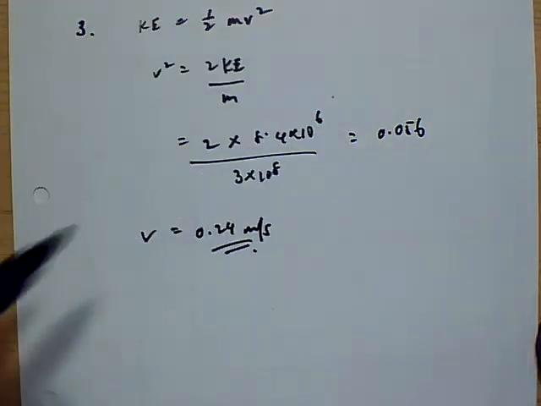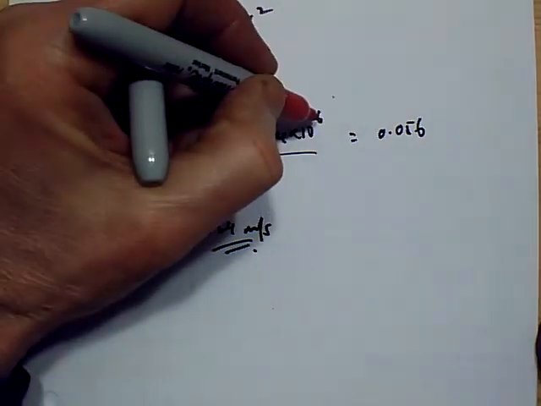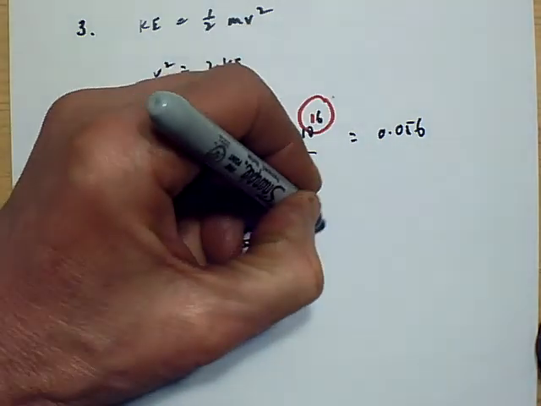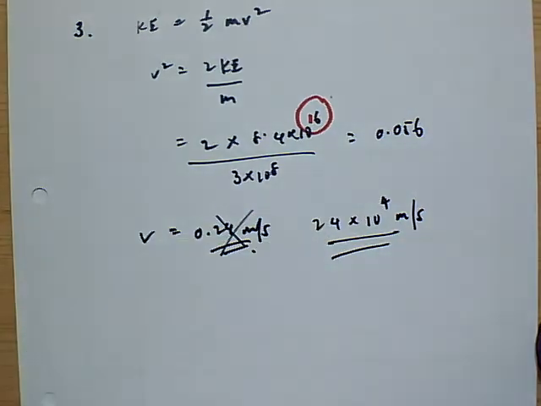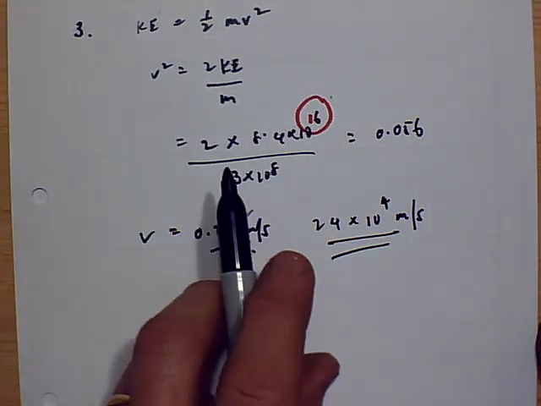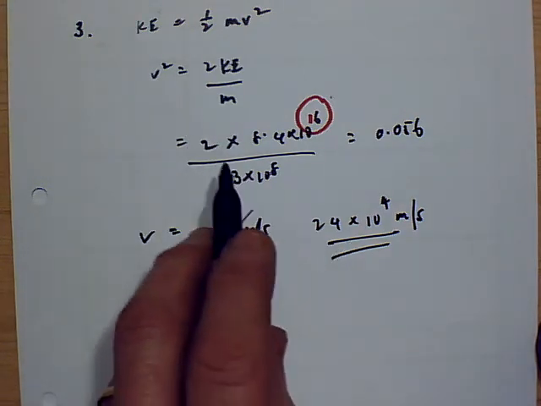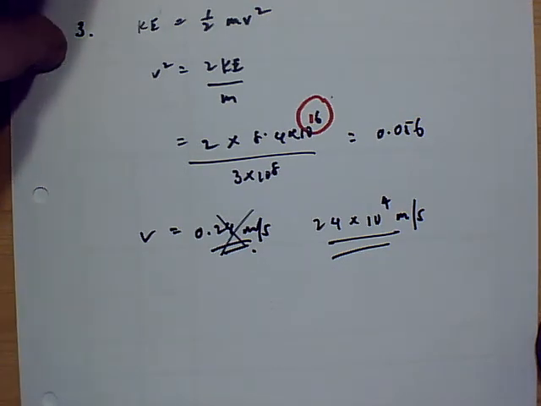And what's happened here is there's actually a misprint in the book. If you look in the answers, they've used the value here of 10 to the power 16 and not 10 to the power 6. So in actual fact, there must be a misprint in the question. If you do that, you get v is not 0.24, but actually 24 times 10 to the 4 meters per second, which is much more realistic. It's a very high speed collision. So there's a misprint in the book there. Clearly that wouldn't take place in your exam paper, but here's the correct technique, and here's the answer you get if you use the correct figures as well.